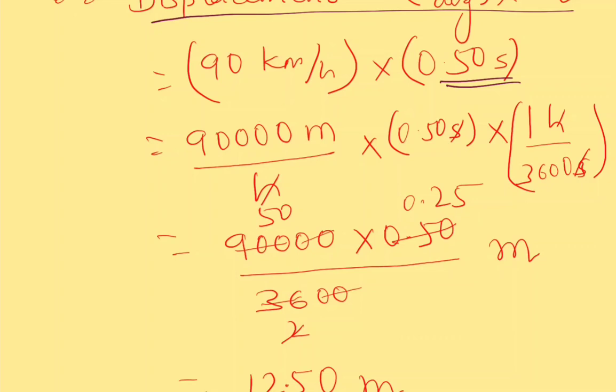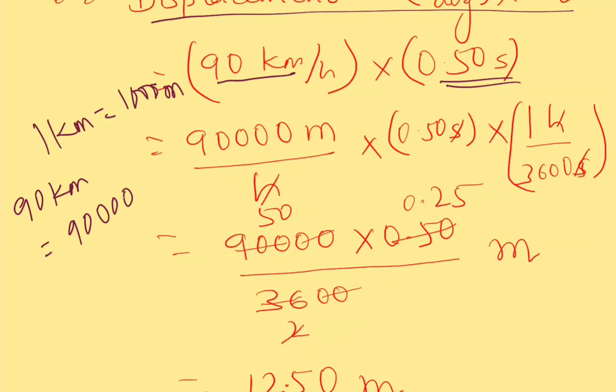In this step, we have converted 90 kilometer to meter. You know that 1 kilometer is equal to 1000 meter. Therefore 90 km is equal to 90,000 meter. So this 90 kilometer per hour becomes 90,000 meter per hour.